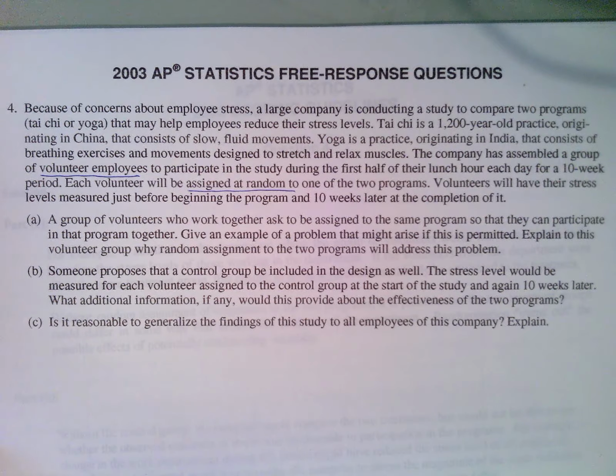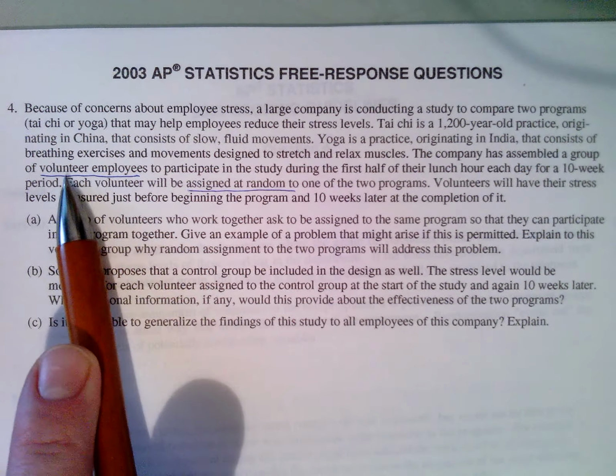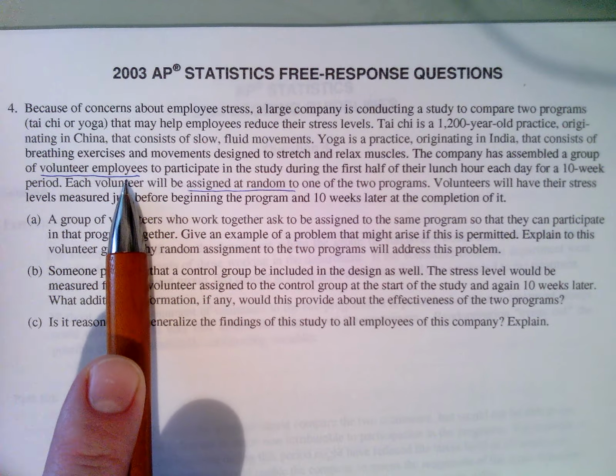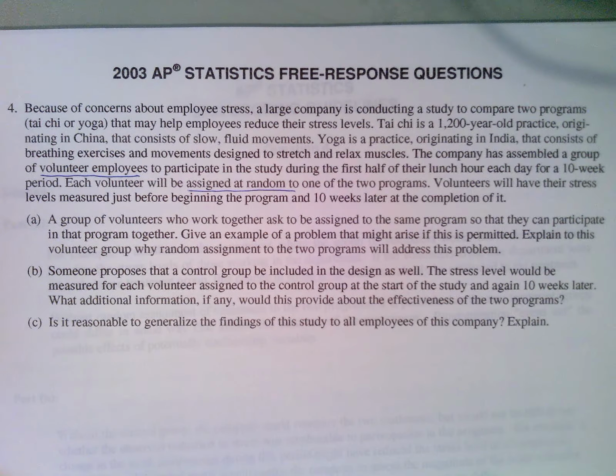All right. Part C, is it reasonable to generalize the findings to all employees in the company? Well, actually, no. And I kind of noticed that in the beginning. I said, well, this is a volunteer group. So usually volunteers to do Tai Chi and yoga are people who like Tai Chi and yoga. You're not going to get any of those people who are obese or who don't like to exercise or just don't like Tai Chi and yoga. You're not getting those people in your experiment.